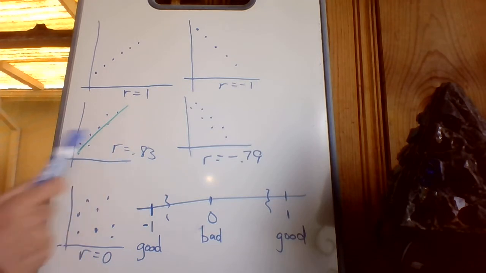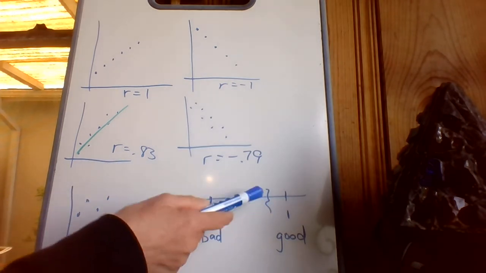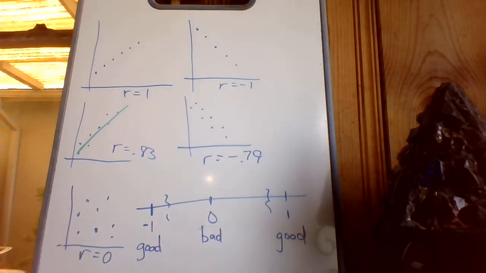But if it comes out as 0.83, is that good enough? It's probably good enough. I mean, it's really close to 1. Maybe it's in this kind of range in here. Maybe it's good enough. But what if it's not? What if it's too close to 0? What if it's at 0.5? How am I supposed to decide when r is good enough and when r is not good enough?